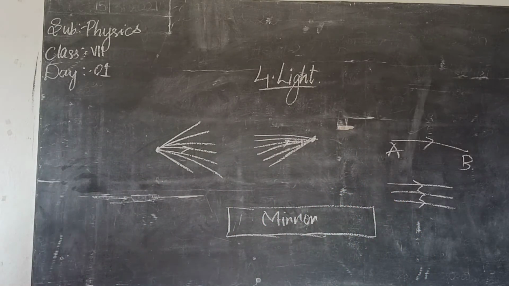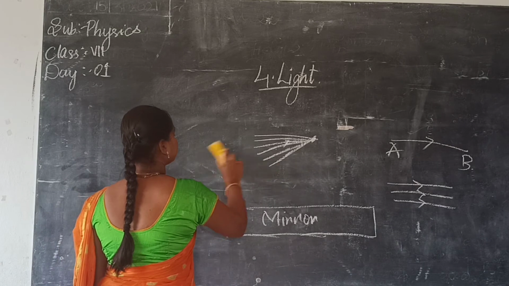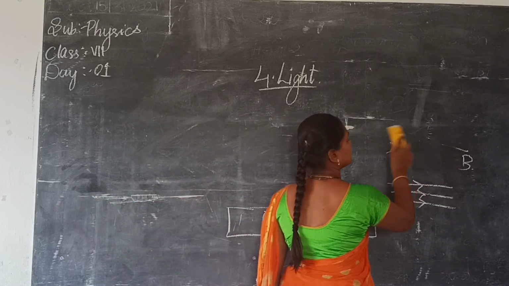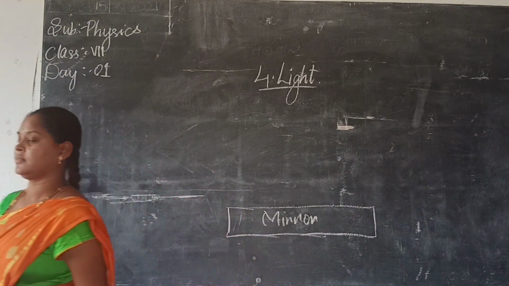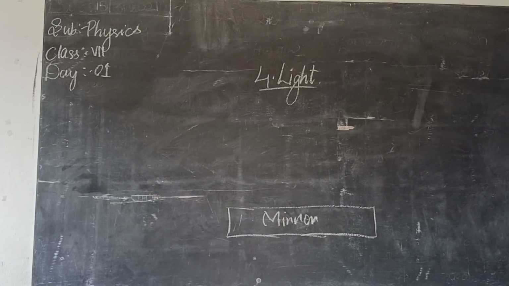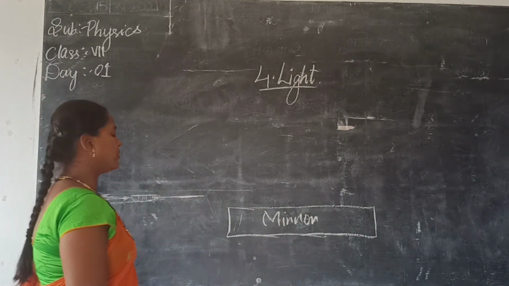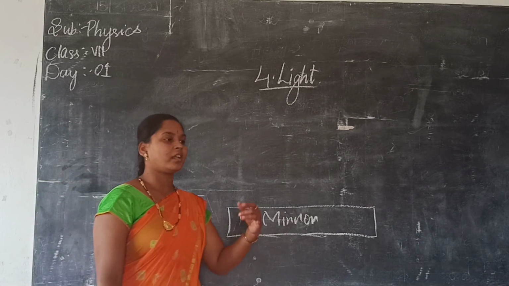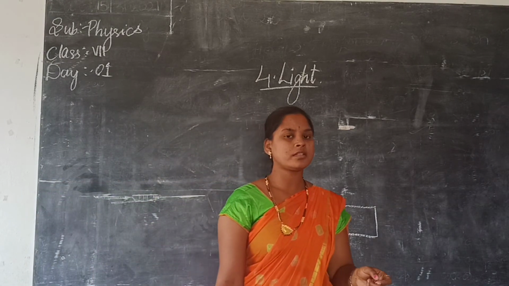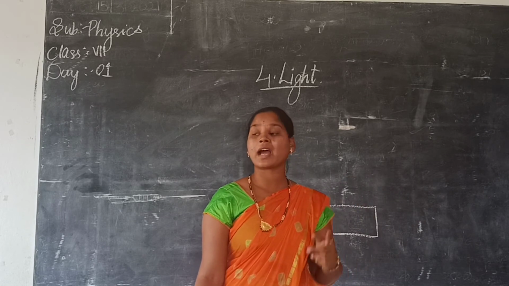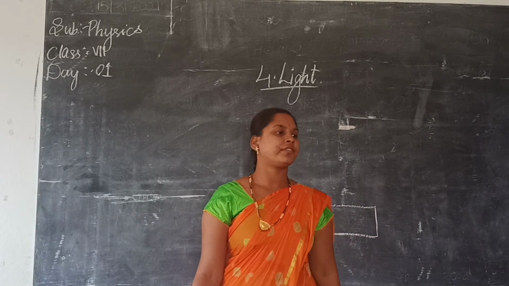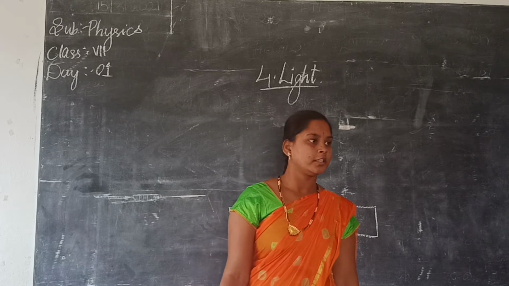We'll study incident light and reflected light. Do you know what are incident ray and reflected ray? Already we have discussed, I think, last year in 7th class. See, wherever light falls, it definitely reflects back. If it falls on an opaque object, what happens? It reflects back.